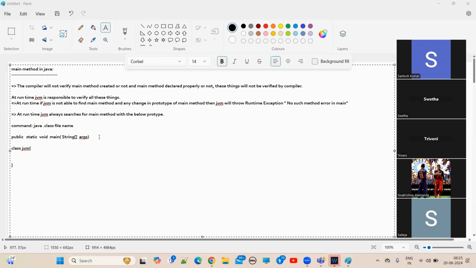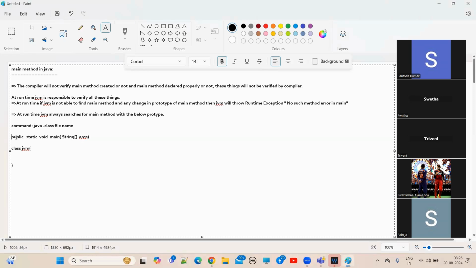So the main thread will look for the main method. Okay, what is the main method? Which type of main method is it looking for? The below one, which I have just written, right? Public static void main, String array args. If you declare this kind of prototype, public static void main String array args, this is the prototype.